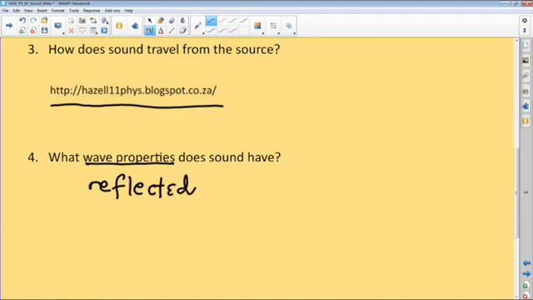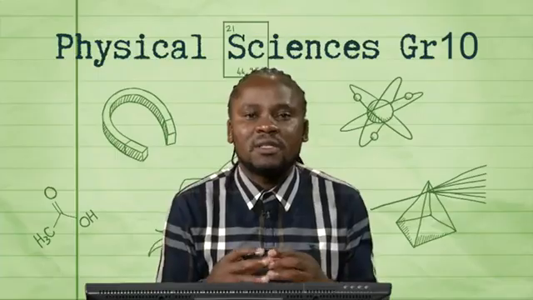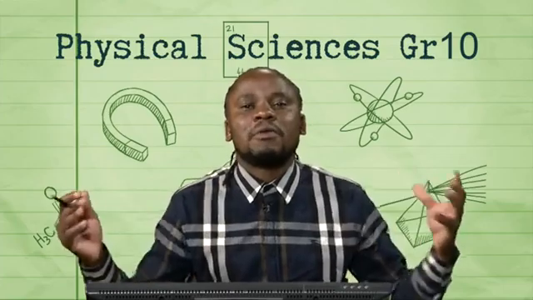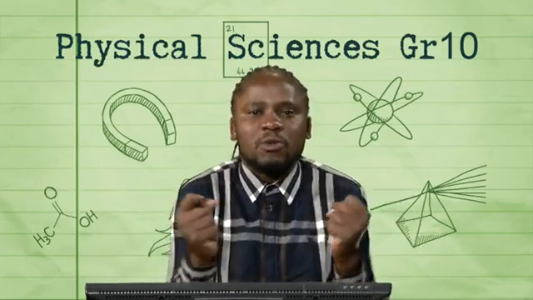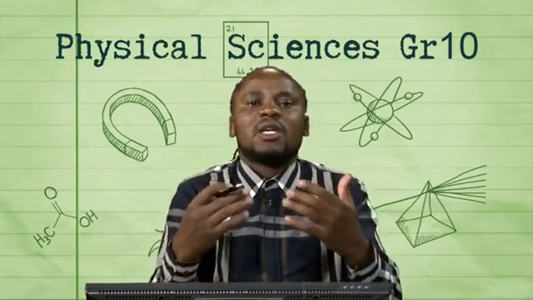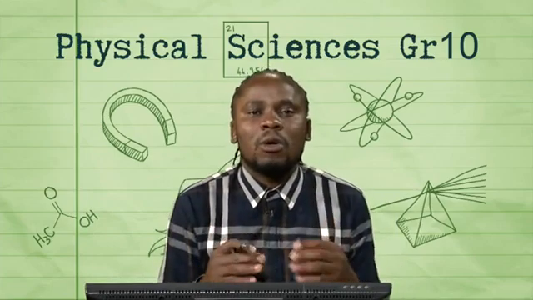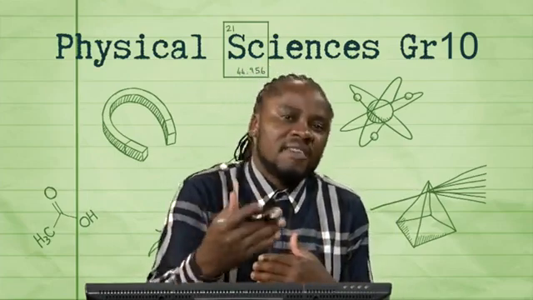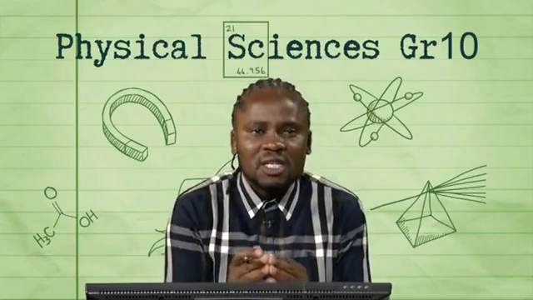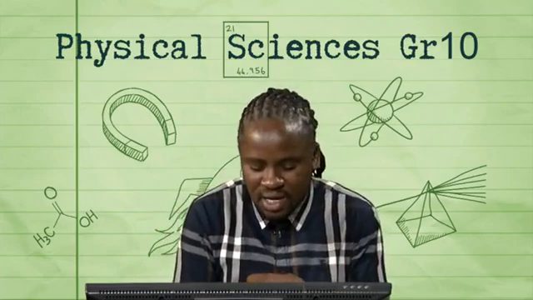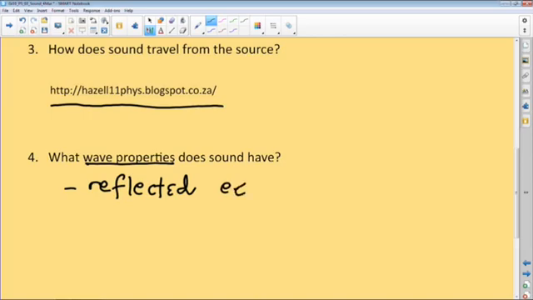But if you get into a fully furnished room, what will happen is if you propagate a sound wave, some of the objects, the furniture, will absorb those vibrations. At the end of the day, you don't get that reflection taking place. So barriers are what reflect the sound. Reflection, which we refer to as an echo in our everyday language, is one other property of sound, which is very, very important. Sound can be reflected.